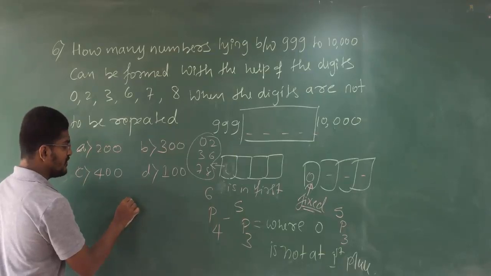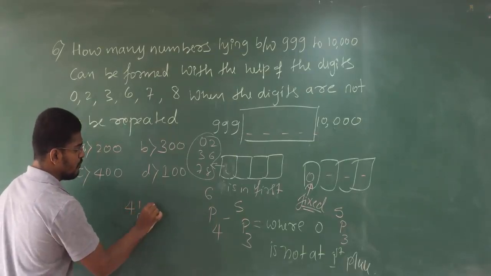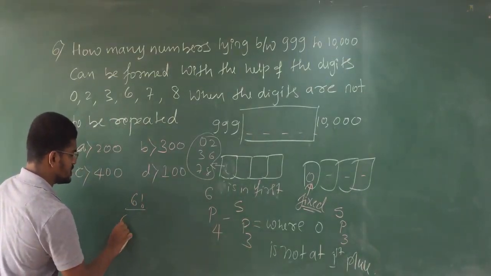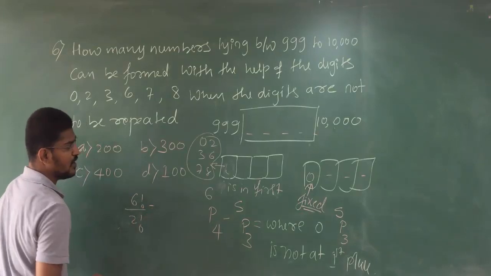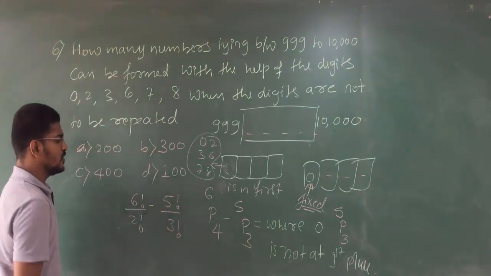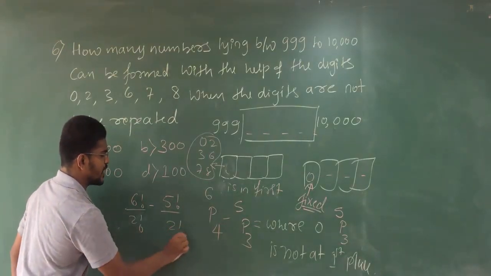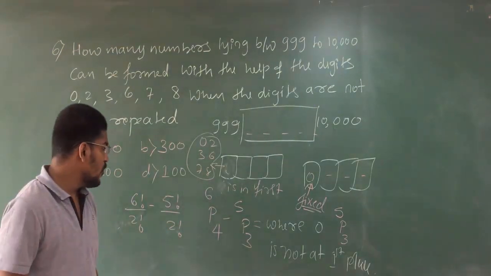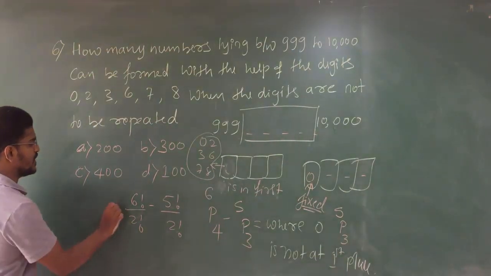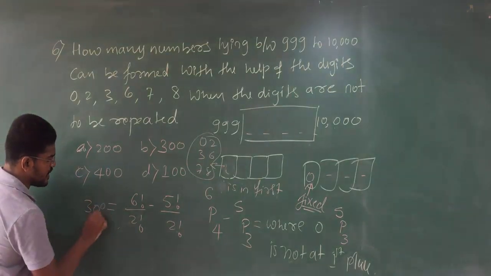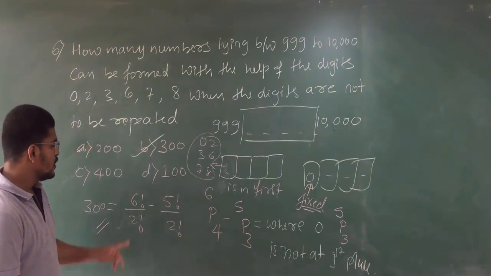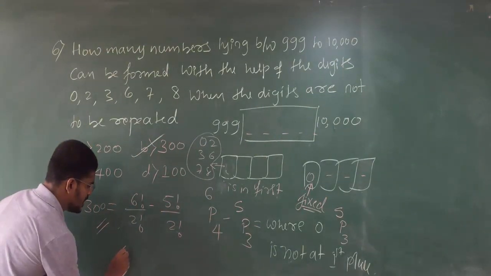Therefore, it will be 6 factorial divided by (6 minus 4) factorial, which is 2 factorial, minus 5 factorial divided by 3 factorial. Sorry, 5 minus 2... 5 minus 3 will be, again, this is 2 factorial. Clear? So if you simplify this, you will be having 300 as your answer. So that will be 300. Clear? 2 factorial you cancel.